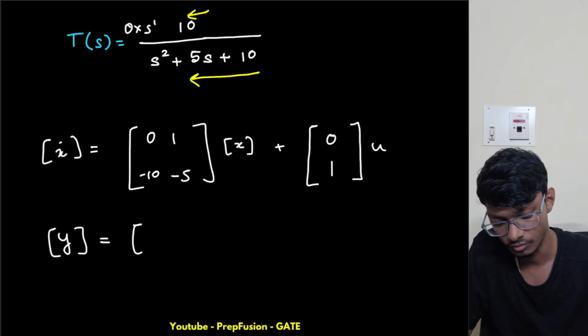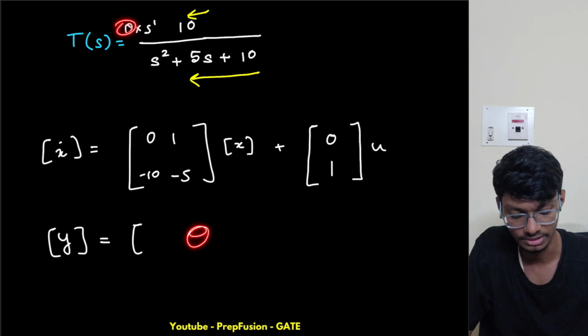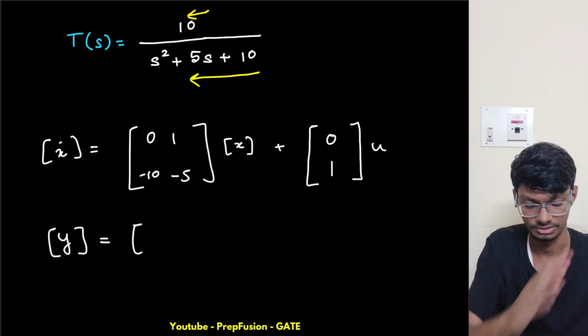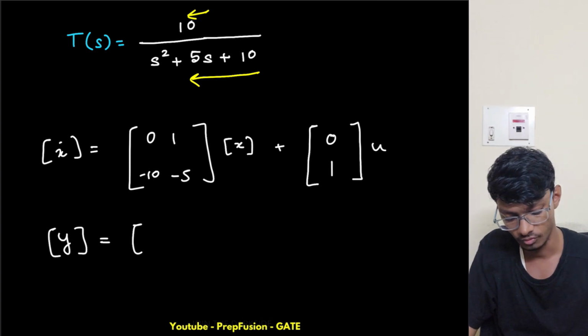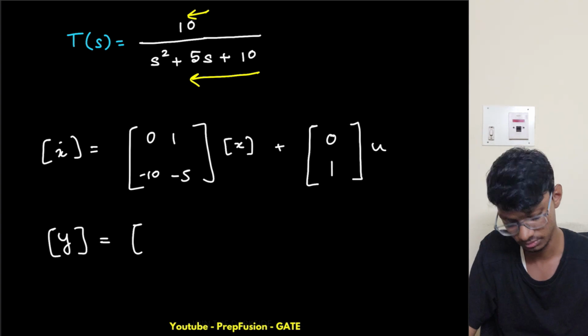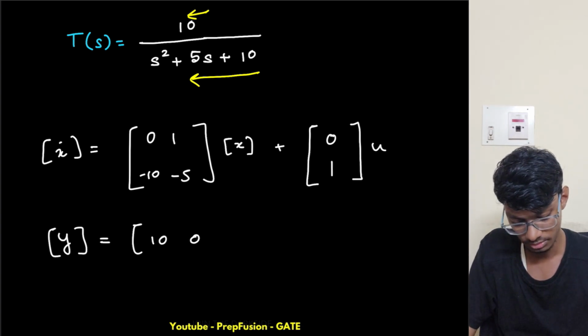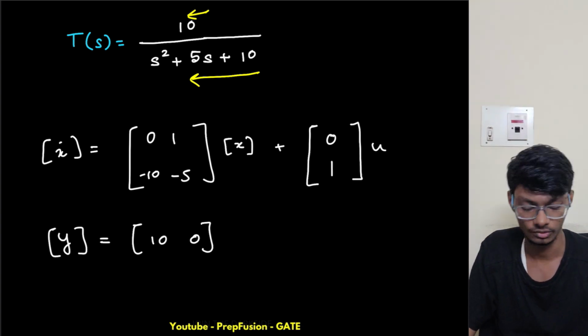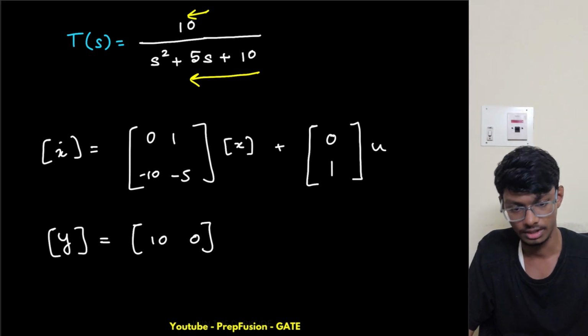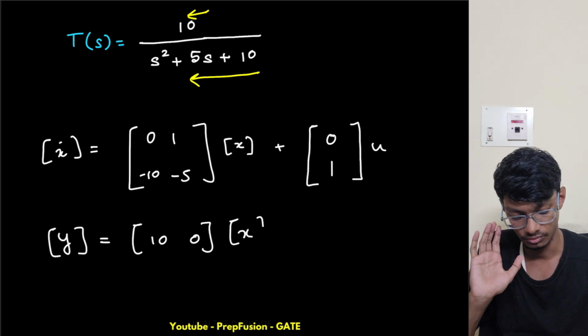And the coefficient of s to the power 1 comes at this node, at this point. It goes increasing, the coefficient increases. So here the coefficient of s to the power 0 comes, which is 10, and here the coefficient of s to the power 1 comes, so 10 0. Okay, so yeah, this is 10 0.